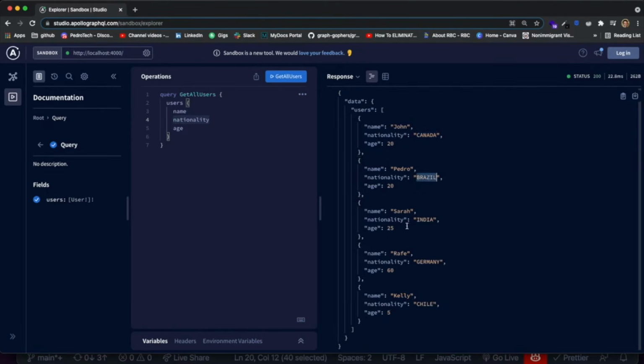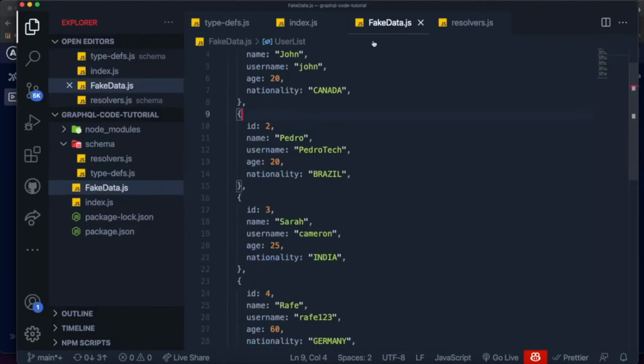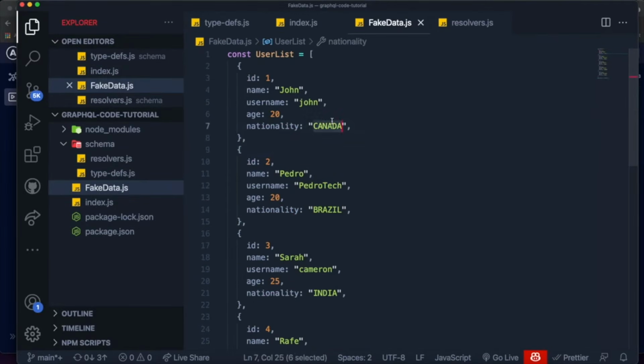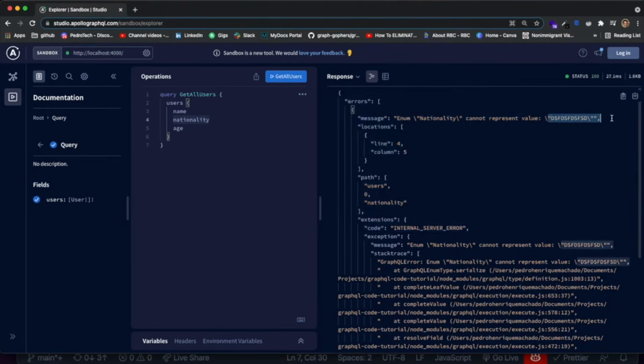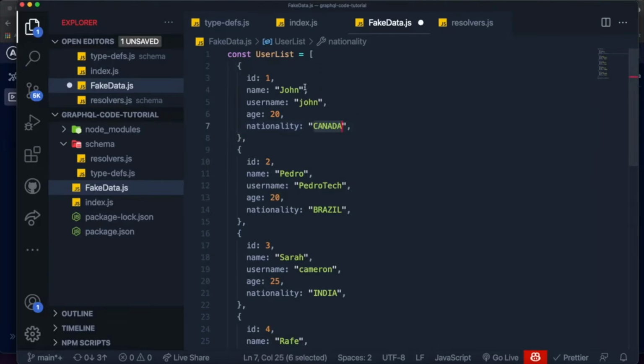But the difference is, if I came over here and added something that isn't a country, like a bunch of letters, you'll see that it won't work, because the value in our data doesn't match one of the options in the Nationality enum. This is very useful in GraphQL because the whole point of GraphQL is specifying and structuring your data and your schema in a way that prevents failures like this one.